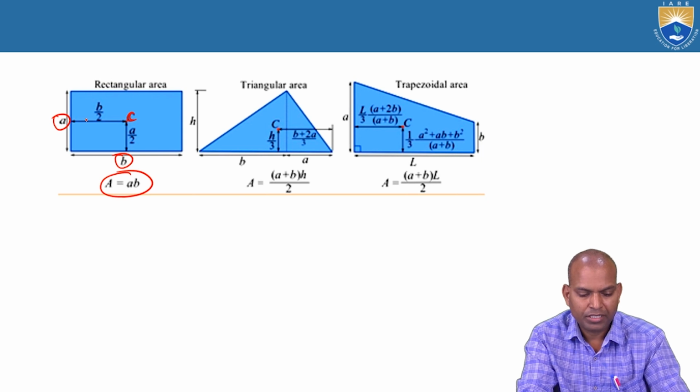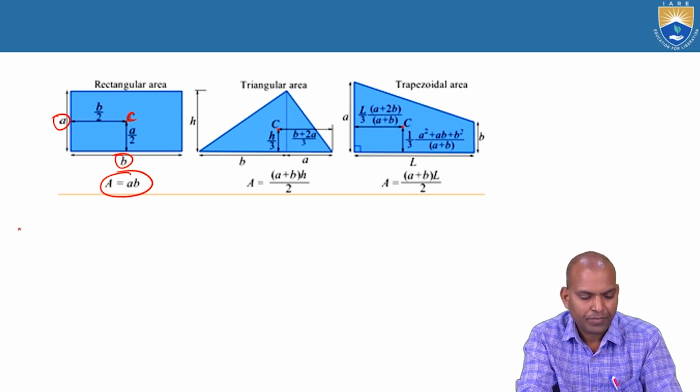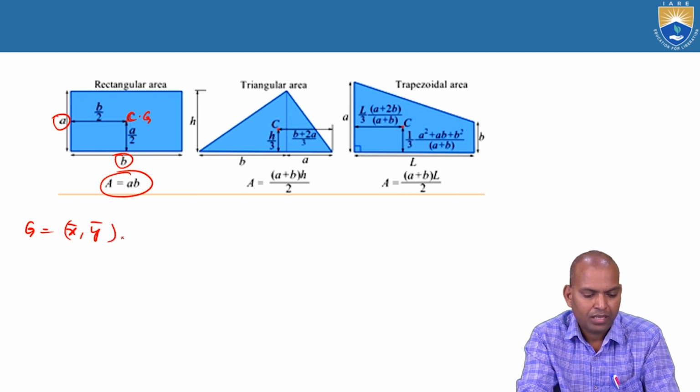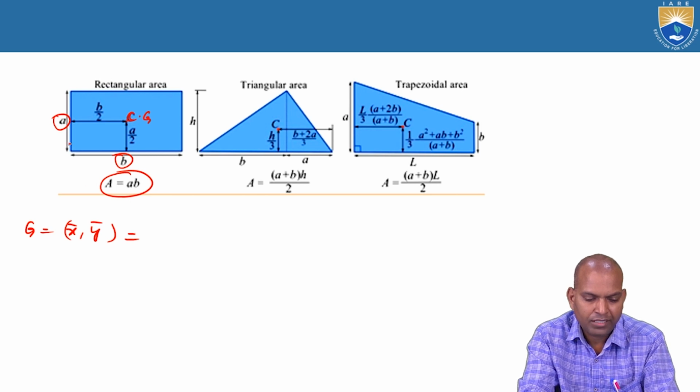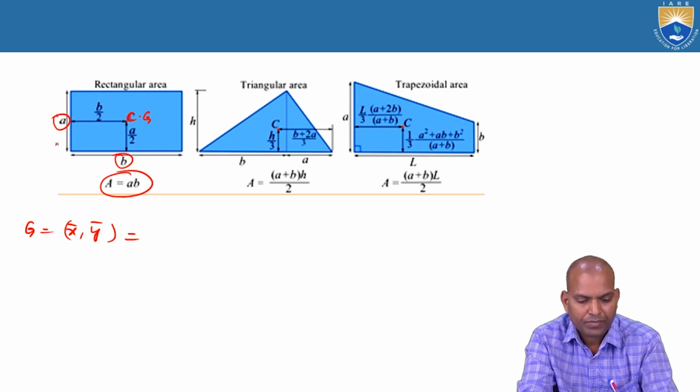This is the centroid of this rectangular area, denoted by CG or G. For this, X bar and Y bar are the local coordinates of the centroid of this rectangular area: X bar is B by 2, and Y bar is A by 2.